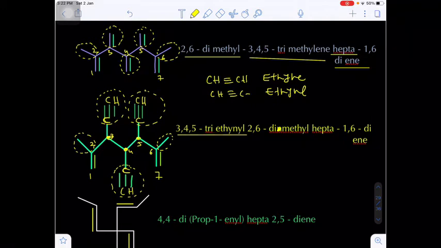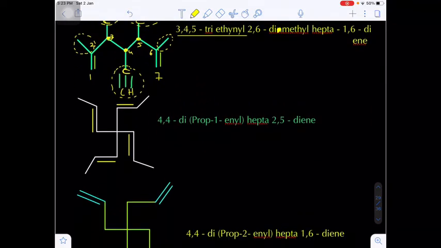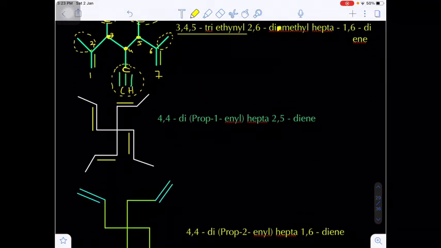Triethyl 2, 6 dimethyl hepta. In between 1, 2 and in between 6, 7, so 1, 6 diene, heptadiene. Yes or no? Now come to the next example.